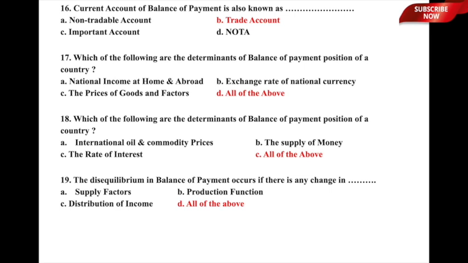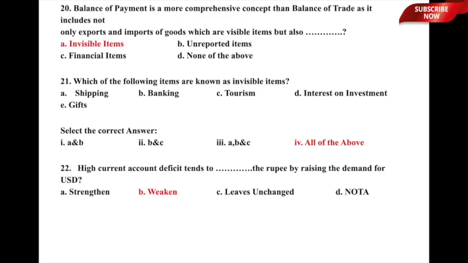So here the disequilibrium in balance of payment occurs if there is any underlying change in supply factors, production function, and distribution of income, and therefore option D, all of the above, is the correct answer to question number 19. I hope that is clear. Let us now move to question number 20.